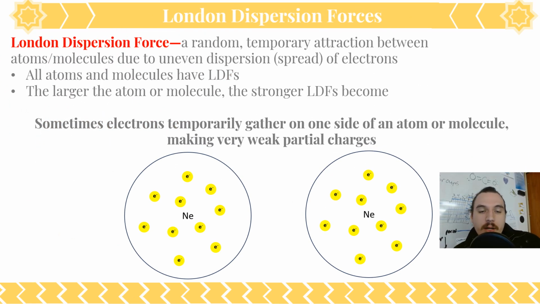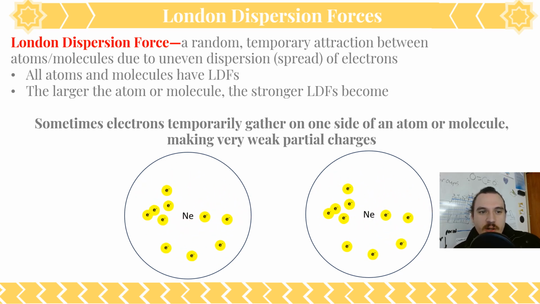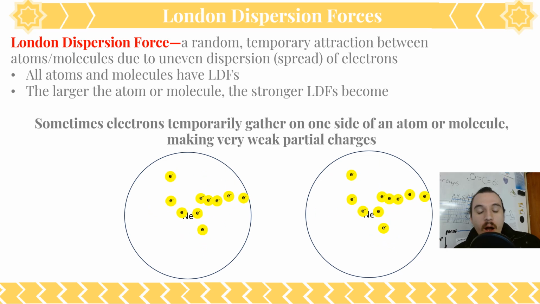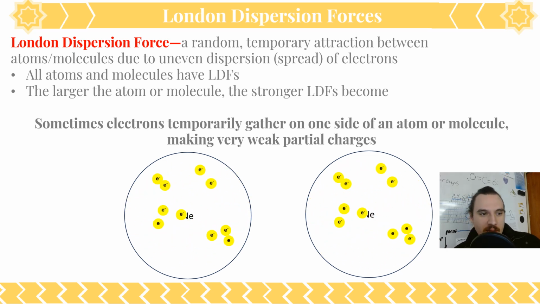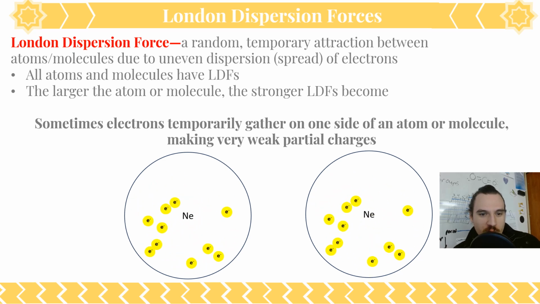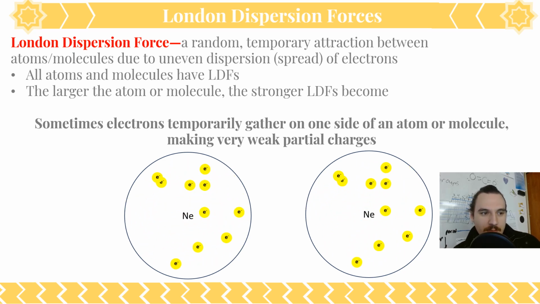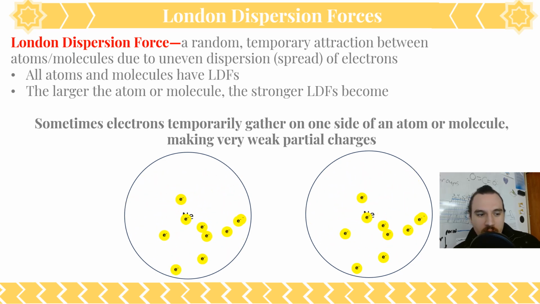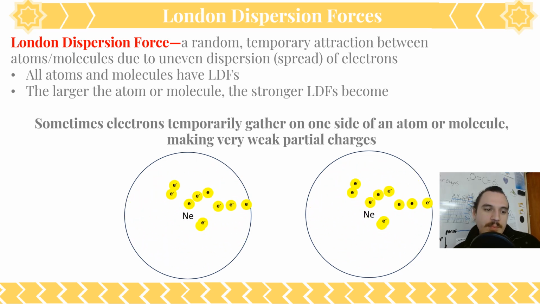All right, so what we're going to start with here is London dispersion forces. These are random, temporary attractions between atoms and molecules due to uneven dispersion, or spread, of electrons. All atoms and molecules have London dispersion forces. Every single one. What we find is the larger the atom or molecule, the stronger the London dispersion forces become.